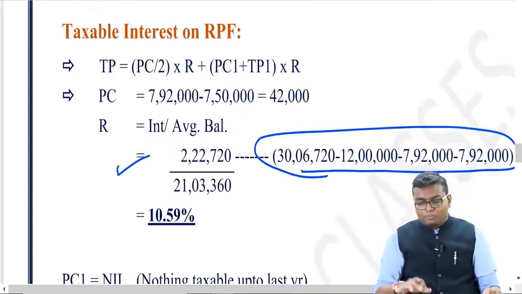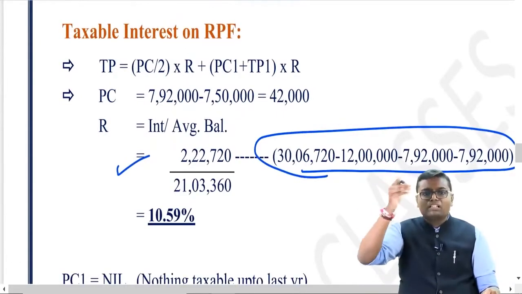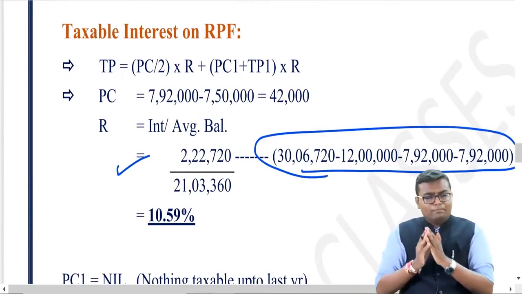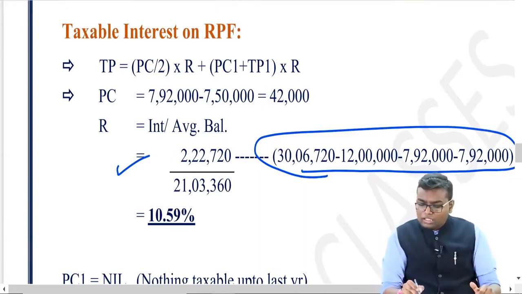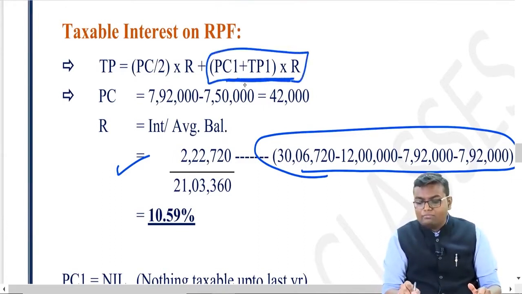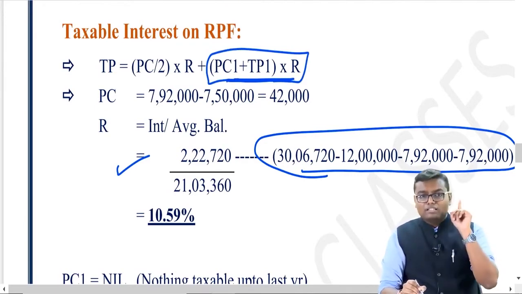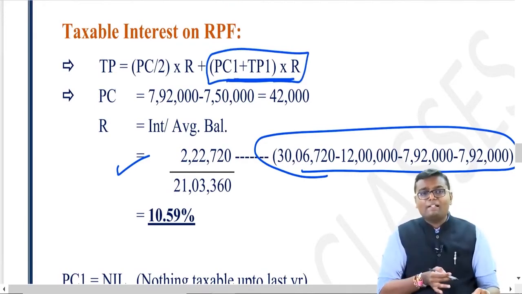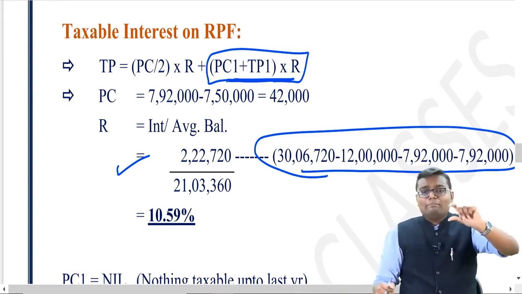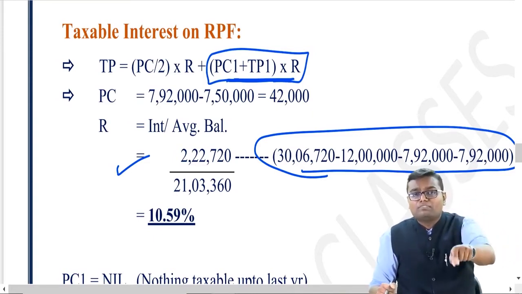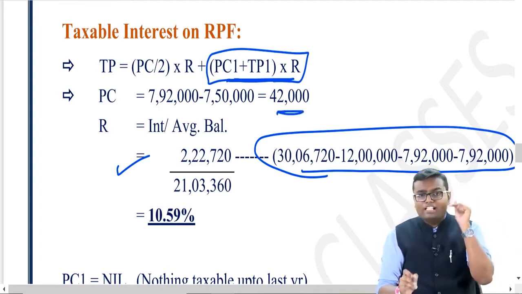TP is equal to PC divided by 2 into R plus PC1 plus TP1 into R. As I have said, in the previous year 2021 calculation, this second part will not be applicable. So for us, TP will be PC divided by 2 into R. Simple. How much is the PC? PC means current year taxable perquisite. That is 42,000, we already found.